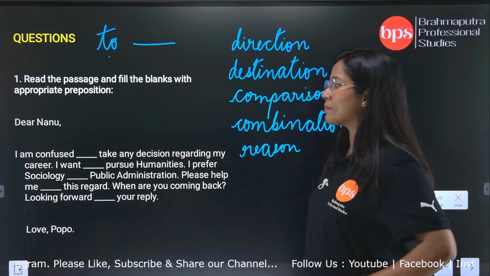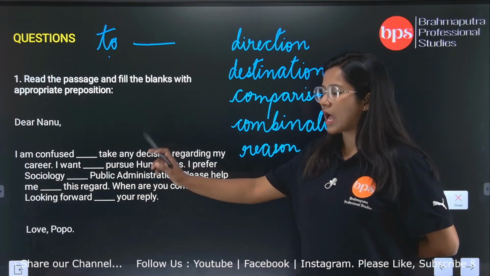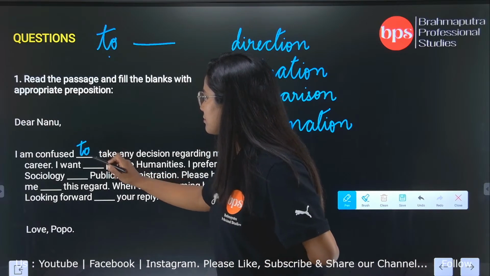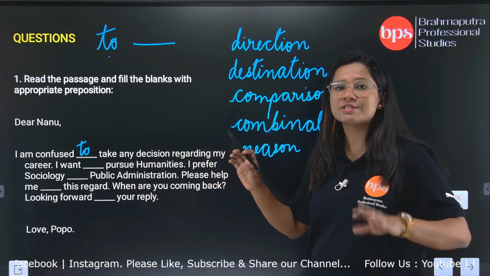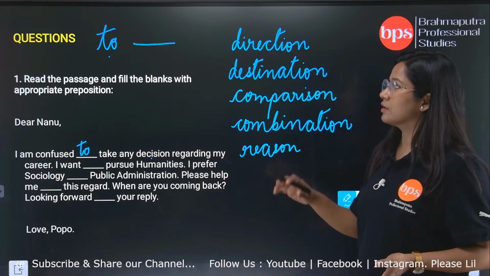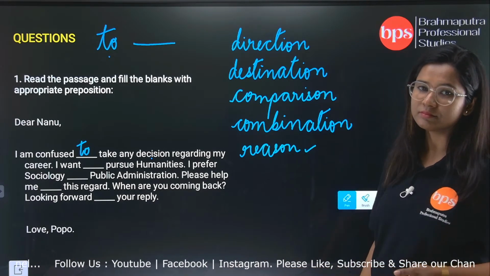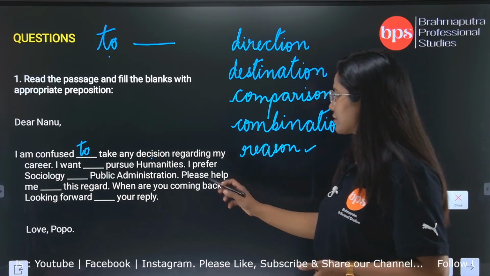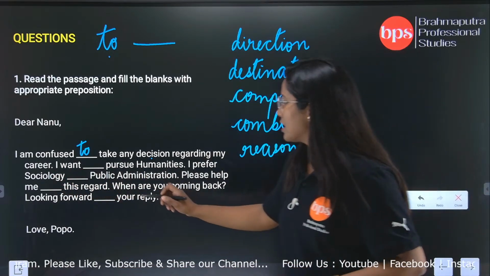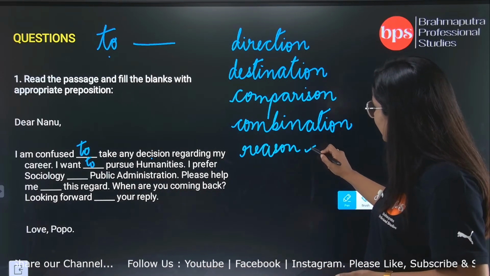So here the probable assumptions which we can fill the blanks with are: I am confused to take any decision. Now, decision will fall under what kind of points? It is a kind of reason. Yes. Next, regarding my career, I want to pursue humanities. Now here again the reason is again reason.